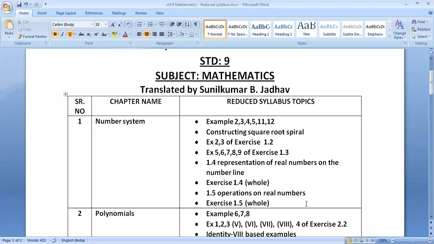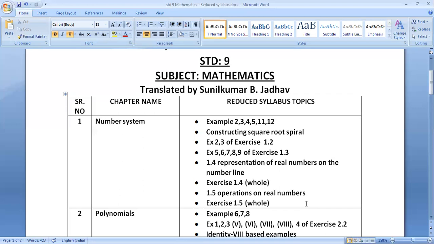On page number 24, 1.6 laws of exponents for real numbers. This is an important topic in which page number 26 example 21 is included, and exercise 1.6 all questions 1 to 3 are included. So whole exercise 1.6 is included on page number 26.